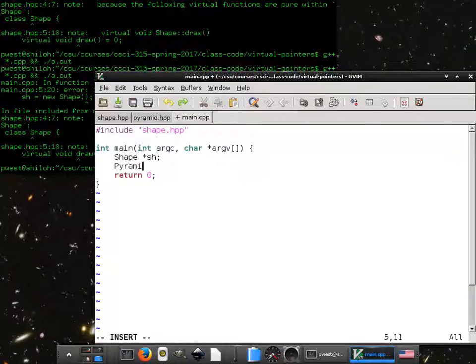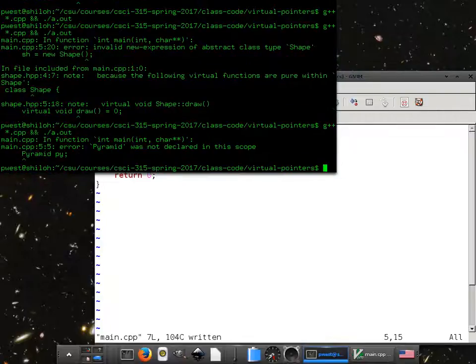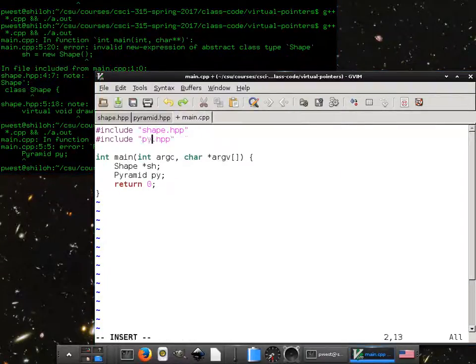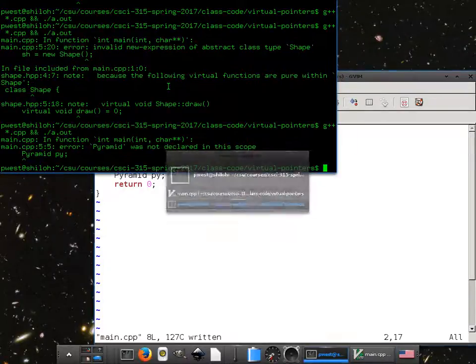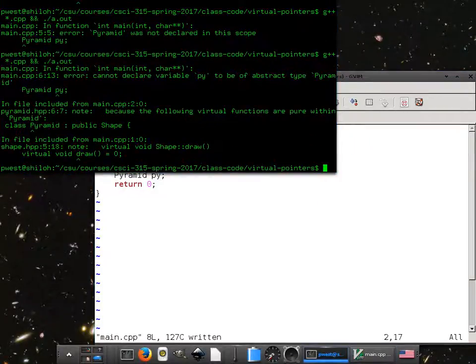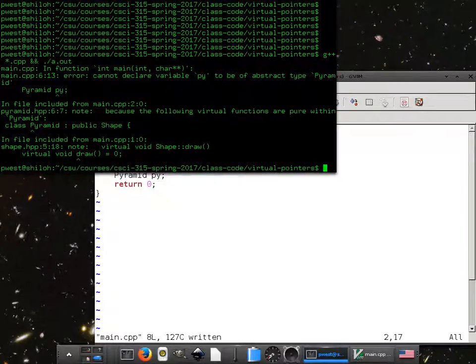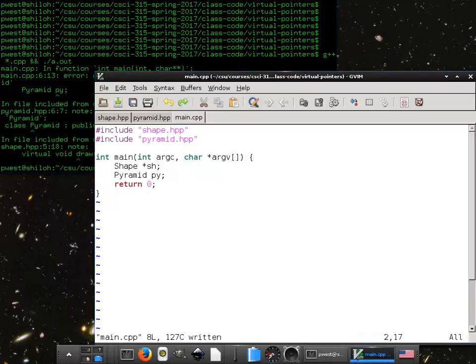All right, so let's see. Can we create a pyramid? We're building our own pyramid. Pyramid was not declared in the scope. All right, I guess we'll have to include it. Yeah, you have to include it first. All right, hold on. Let's make. Error: cannot declare variable py to be of abstract type pyramid because the following virtual functions are pure within pyramid.